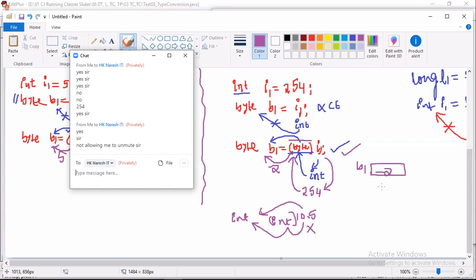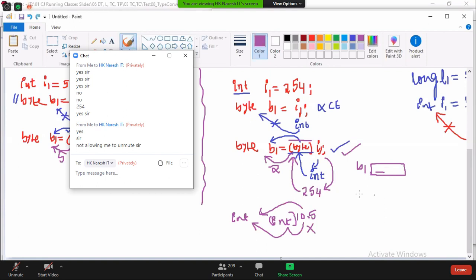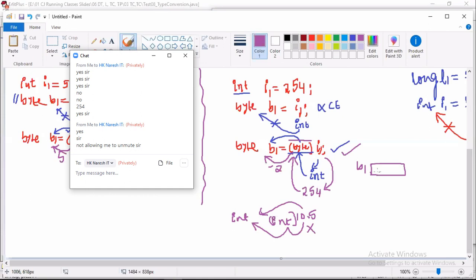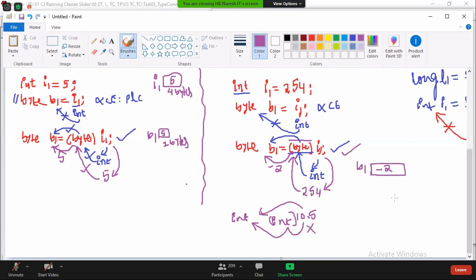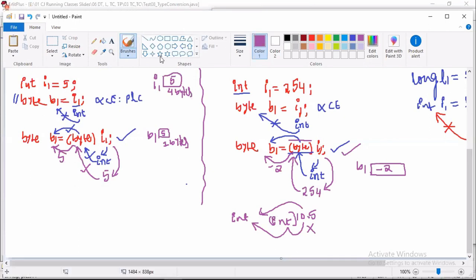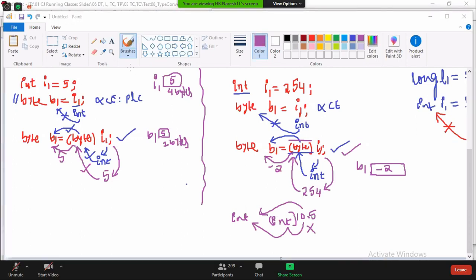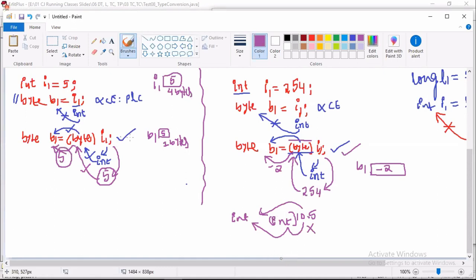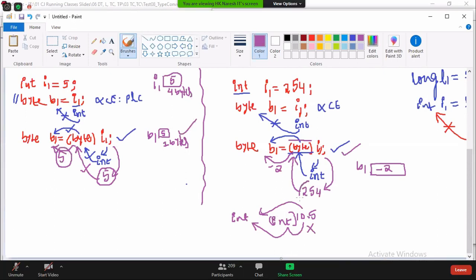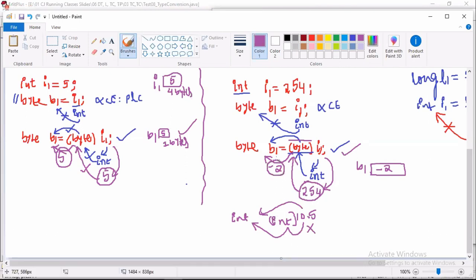Okay. Hello, remaining people, did you understand? The value coming is decreased to -2. Cast operator is not meant for throwing any error. Cast operator is meant for verifying the source value coming from here: is it in the range or not? If it is in the range, then it stores the value as it is. The value coming is 5. 5 is in the range of byte, so the value is stored as it is. But the next time the value coming is 254. 254 is not in the range of byte, so it decreases the value to -2 and stores it here.